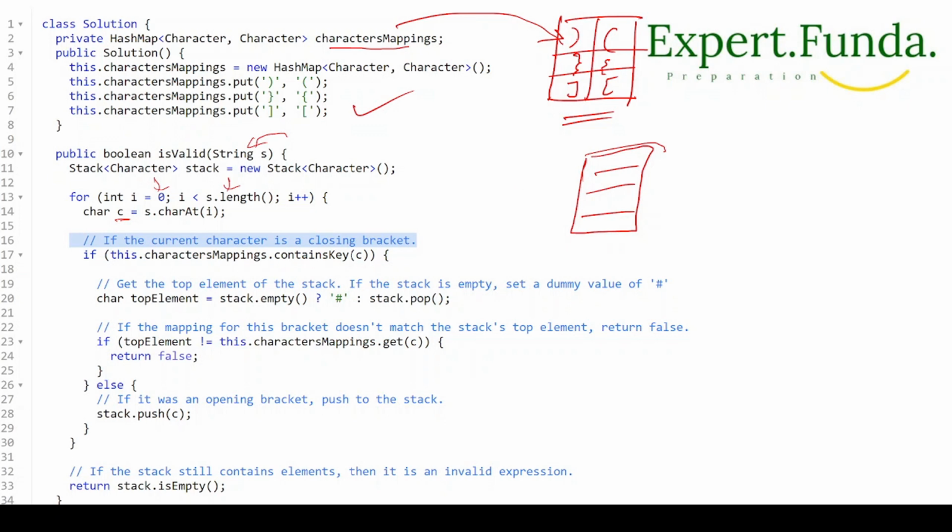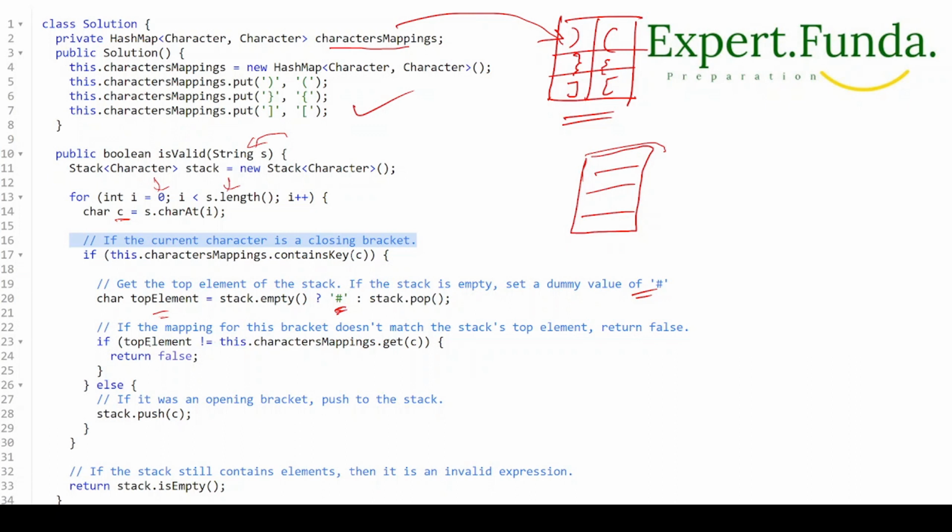If this character is already in the mapping, it means this is a closing brace, right? If the character is a closing brace, then we'll get the top of the stack. If the stack is empty, we'll set a dummy value, this one. So we'll do top element equal to stack.empty; if this is empty, we'll put the dummy value, otherwise we will pop. Means if any of these closing braces is there and the stack is not empty, then we will remove. If the stack is empty, we will put a hash.